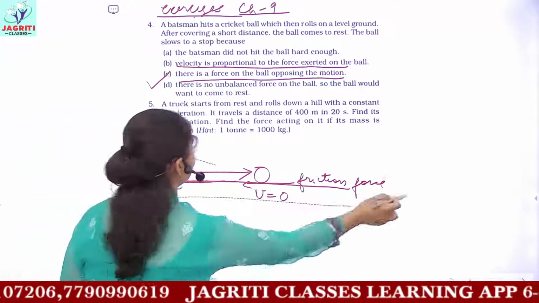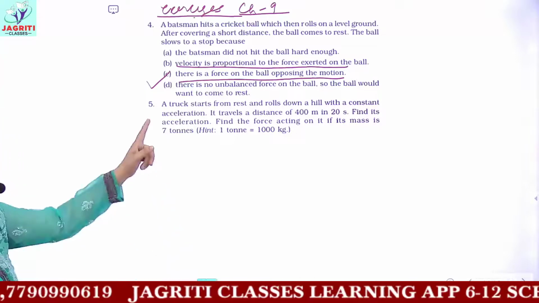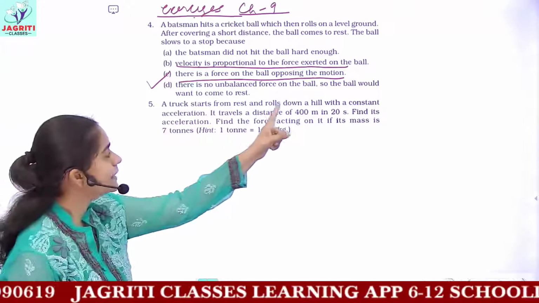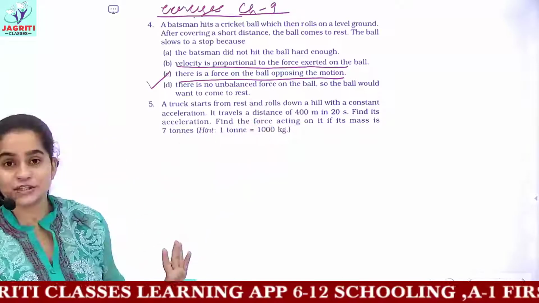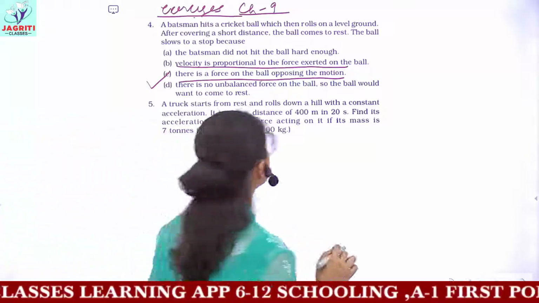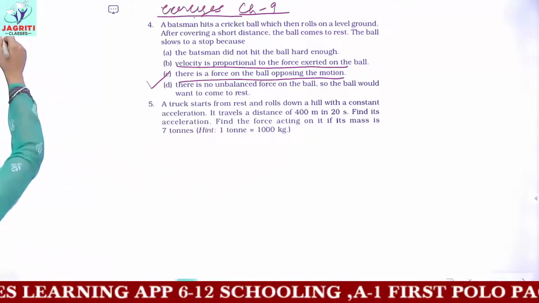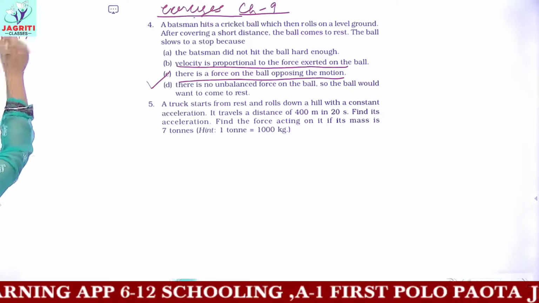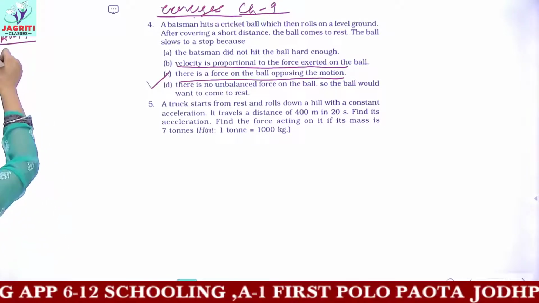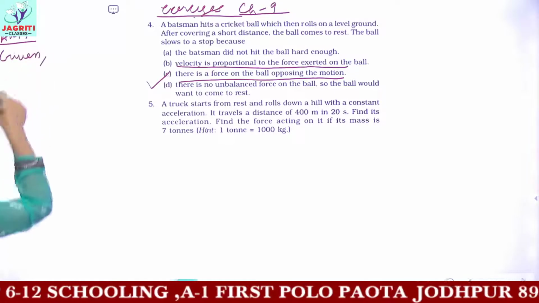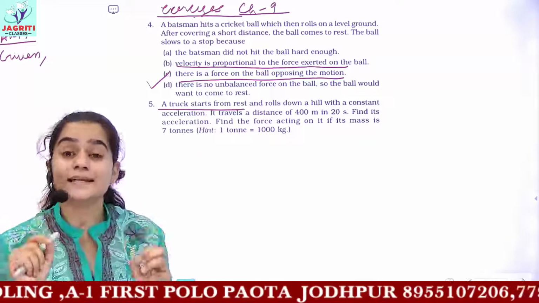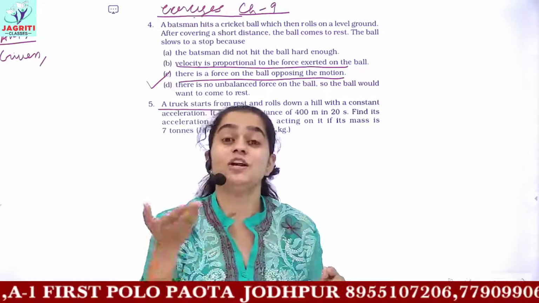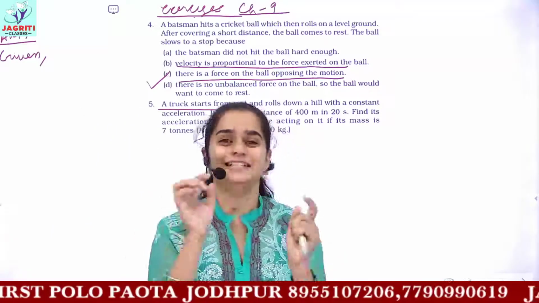Now let's read the next question. The next is, a truck starts from rest and then rolls down a hill with a constant acceleration. Okay, so we'll write how to solve this question. We'll be writing all the given points. So we are doing the solution to question number 5. The first point is, a truck starts from rest. A truck is starting from rest. It means the initial velocity of the truck would be 0.